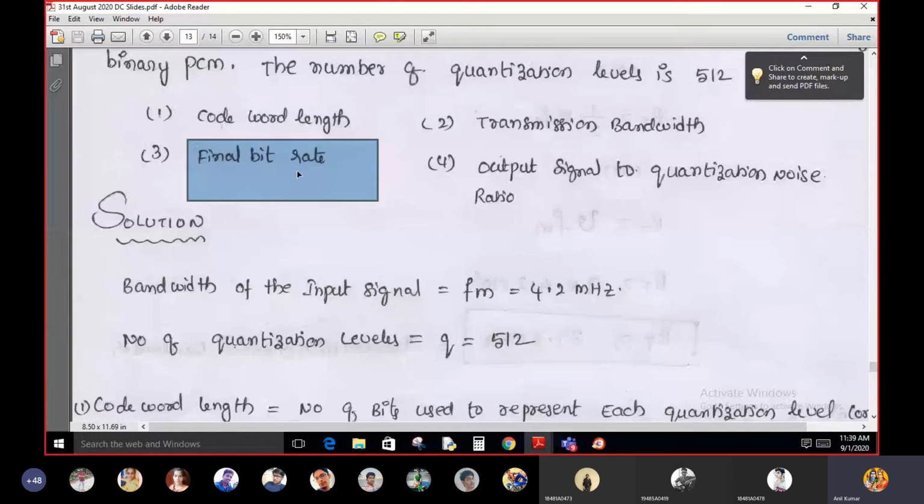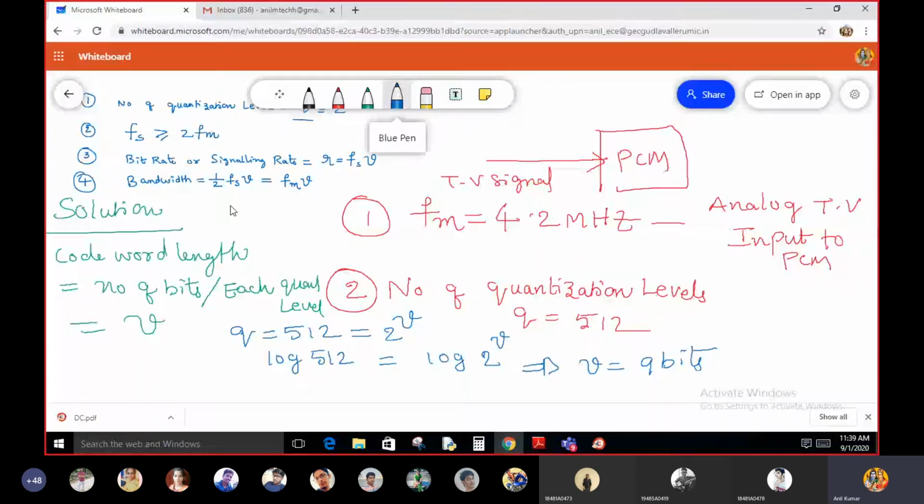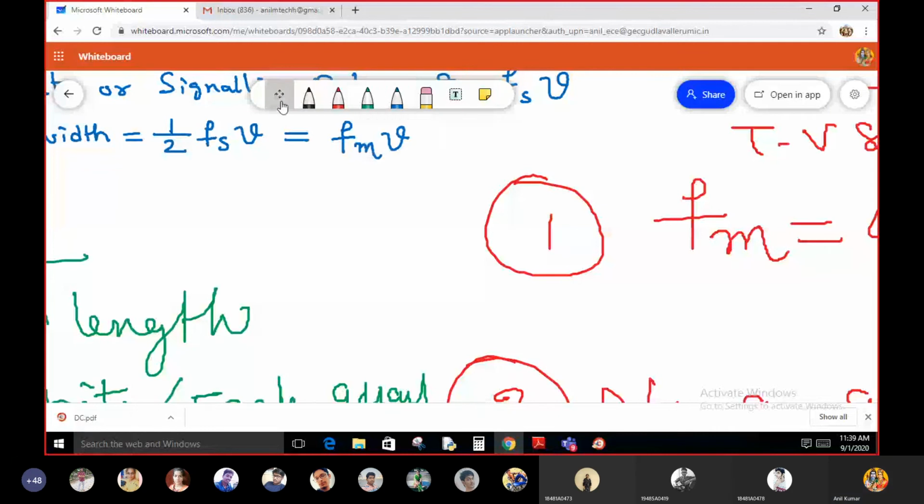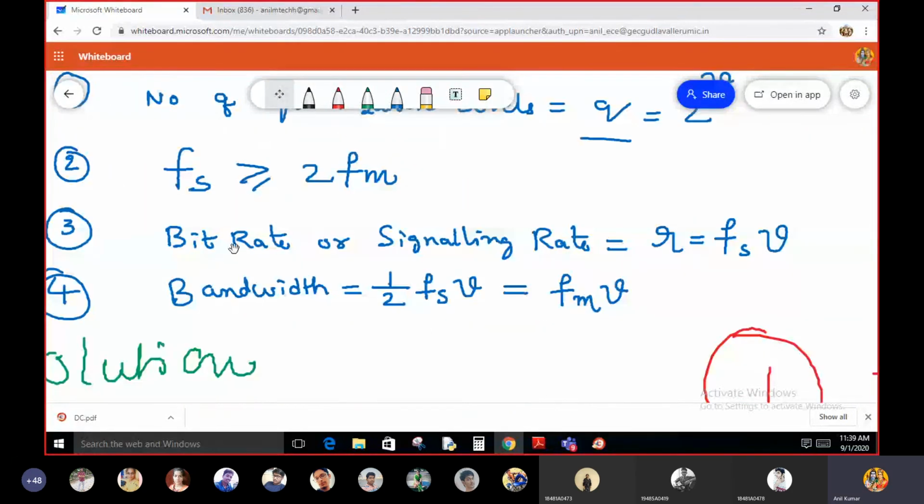Is bit rate the number of samples per second or the number of bits per second? Bit rate is nothing but data rate. Bit rate, data rate, and signaling rate are all the same terms. The number of bits transmitted per second, or the number of signals transmitted per second, is nothing but the bit rate or signaling rate. What is the formula for bit rate?